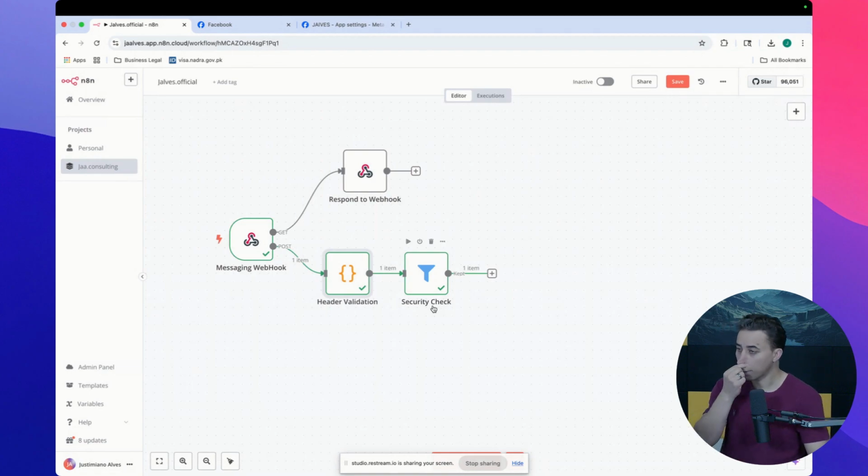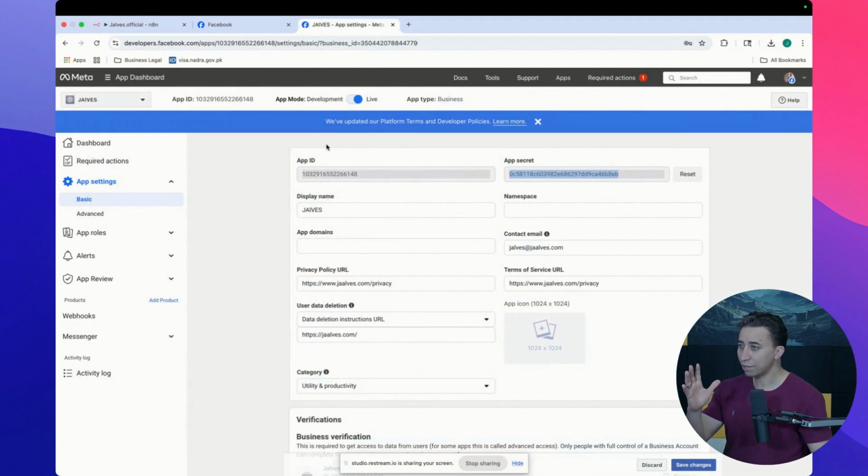This is my app. If you want to know all about the app integration API, you have to watch the first video in this playlist. So this is my app, and this is the app secret key. Don't worry, you can see that because I can reset this anytime. There's no security breach here.